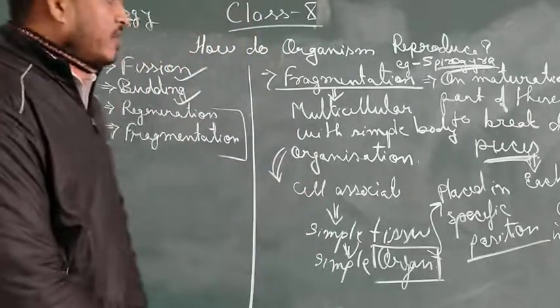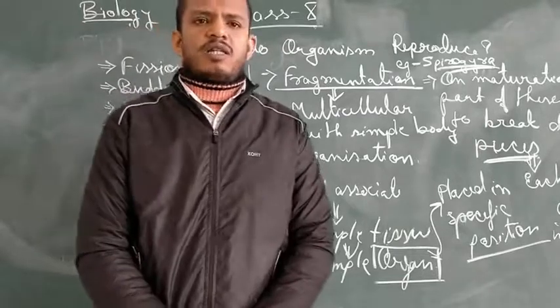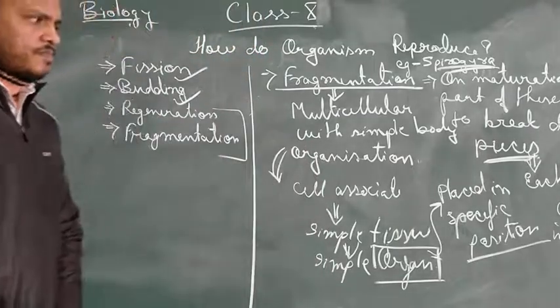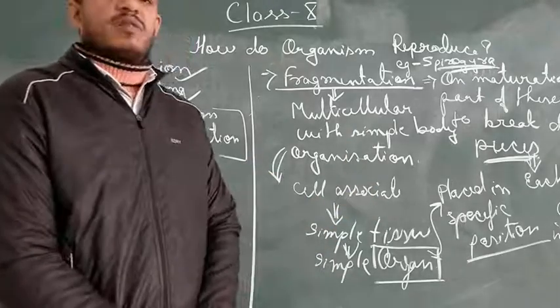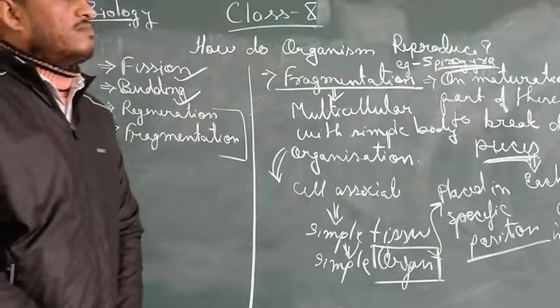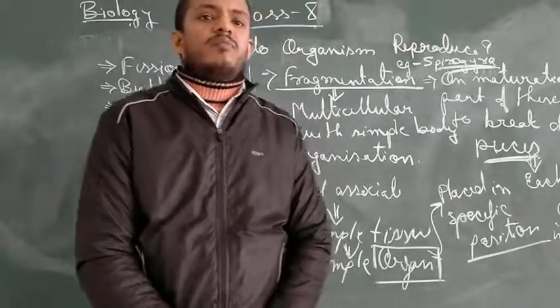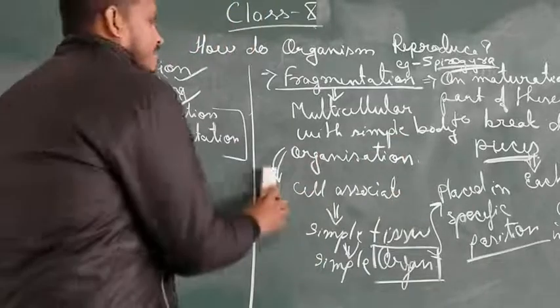Now, as I told you, fragmentation is observed in multicellular organisms with simple body organization. So what is the reason? How does a particular fragment give rise to a complete organism?